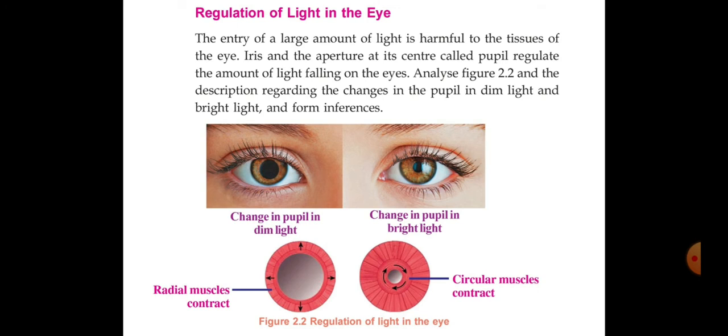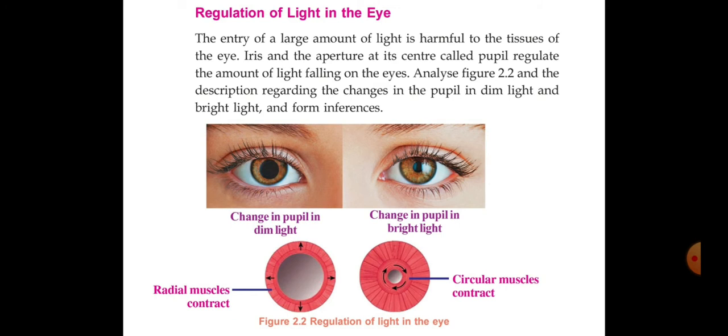That means sometimes the intensity of the light will be high or sometimes it will be less. So according to the intensity, the light entering the eye is to be controlled. How is it happening? Just look at that picture. Two eyes are given there. There you can see the pupil in black color. First the white colored sclera can be seen. Then at the center you can see the iris. At the center of the iris you can see the pupil in black color. Did you see? Just note it.